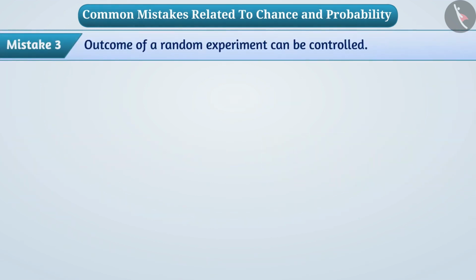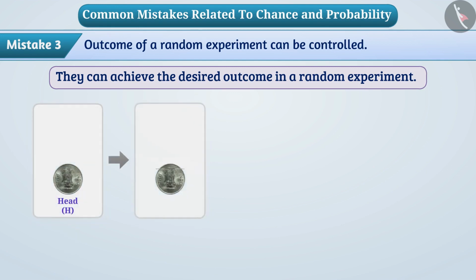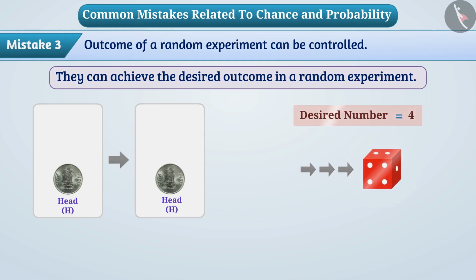Mistake 3. Believing the outcome of a random experiment can be controlled. Some children assume that they can achieve the desired outcome in a random experiment. For example, they think that if they keep heads on top and toss the coin, they can get the desired outcome. Similarly, they think if a dice is thrown with a specific force, the desired number can be obtained.